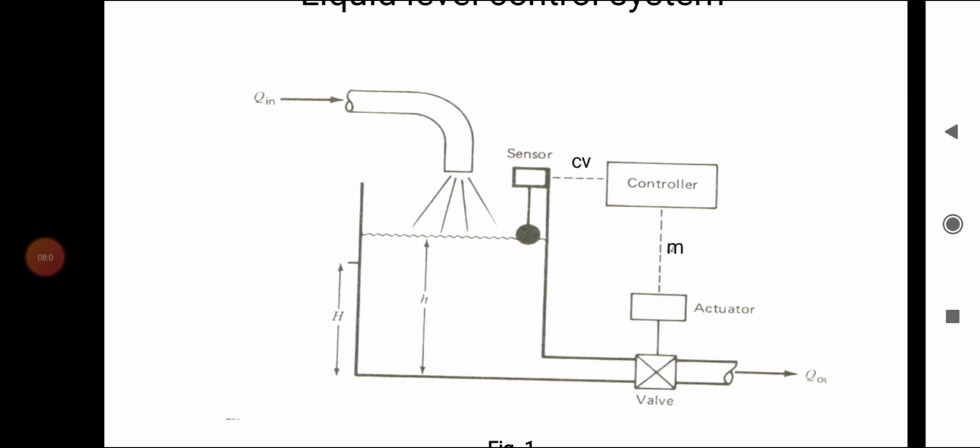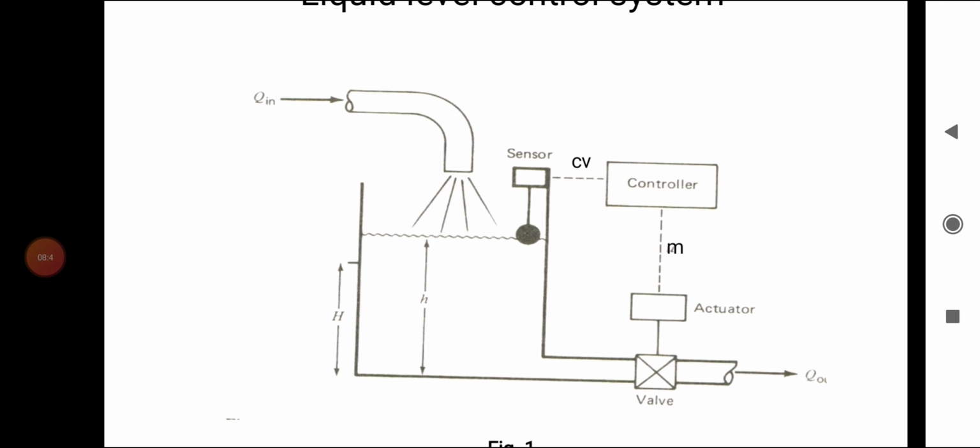The lever is moving on a potentiometer, and you get the voltage. So the controlled variable is fed to the controller. The controller has a set point. Based on the set point and the controlled variable, it develops a manipulated variable signal, which is given to the actuator.